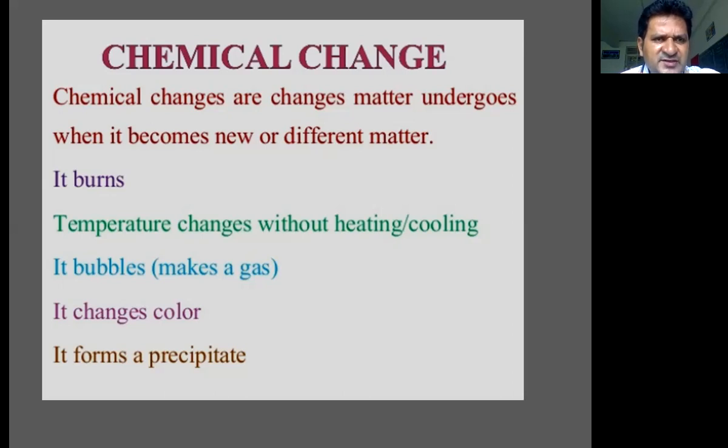If a substance burns, if wood or cooking gas burns, then we understand that there is a chemical change. Another is heating or cooling. If on mixing something heat is liberated or heat is absorbed, if the container of the mixture becomes hot or cold, then that is also considered a chemical change.